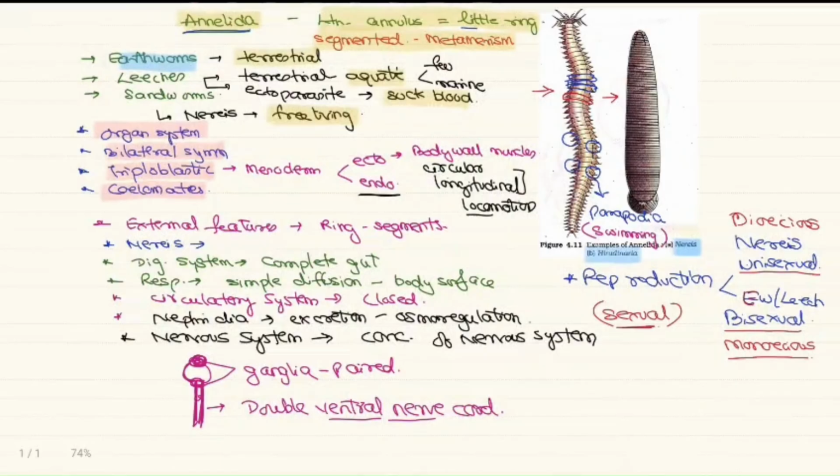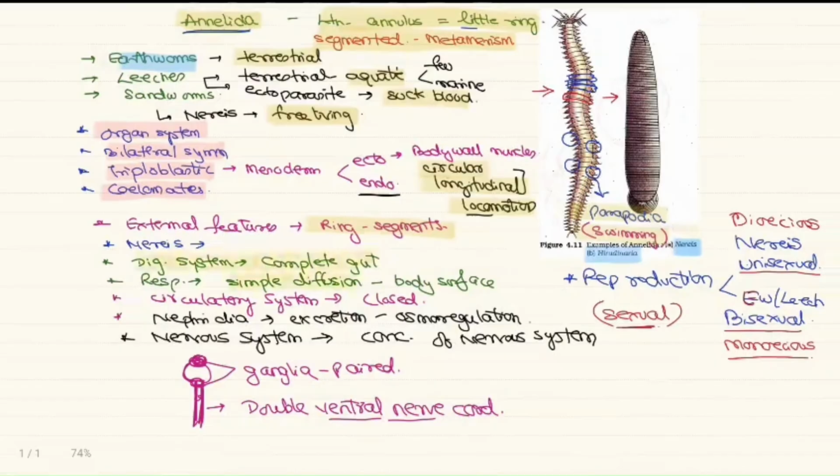Coming to body features, the whole body has ring-like segments. In the case of Nereis, you can see parapodia which help in swimming. In other animals, the body wall has two types of muscles, circular and longitudinal, which help in locomotion. A complete gut is present. Respiration is by simple diffusion because the body wall should be moist.